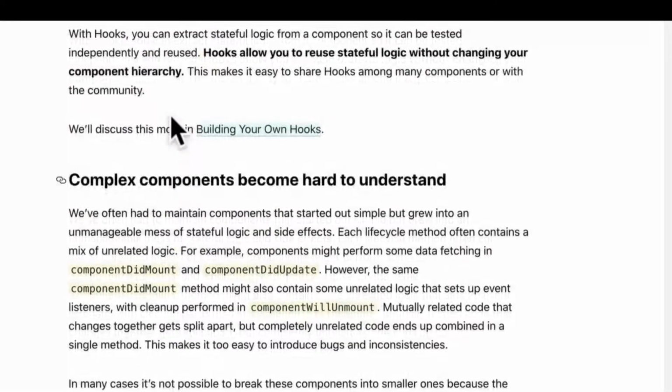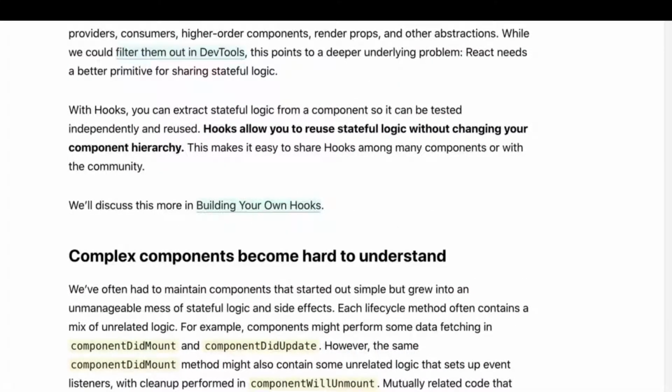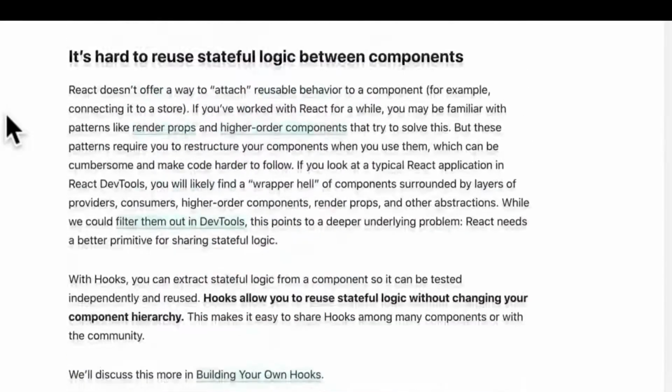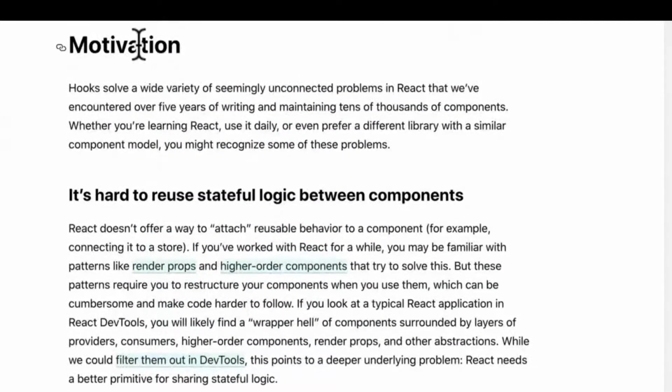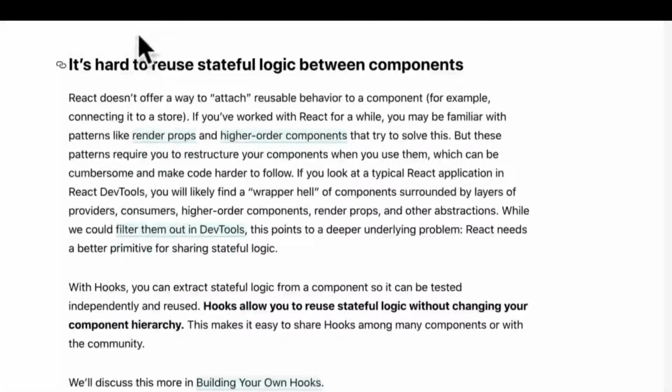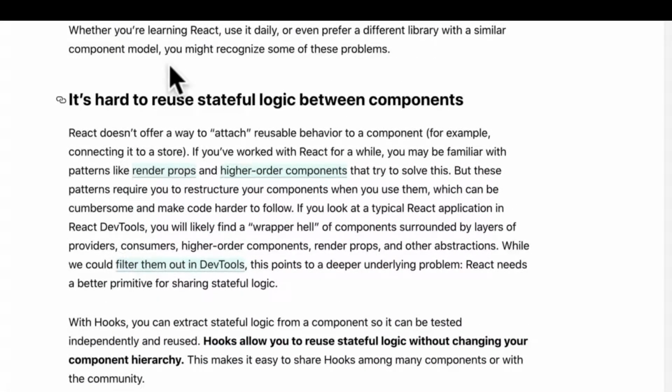So let's just go through the motivation quickly, and then we'll get to coding because I know that's the exciting part and that's when we'll actually learn. But the 3 things to keep in mind is that, 1, with the ways that we've used React up until now, it's really hard to reuse stateful logic. What does that mean? Well, if we had some logic of, let's say, changing state in our class components, sometimes if we want to do something similar in another component, it's a little harder to do with the way that we had it before. Hooks makes this a little bit easier. Again, something that we'll see shortly.